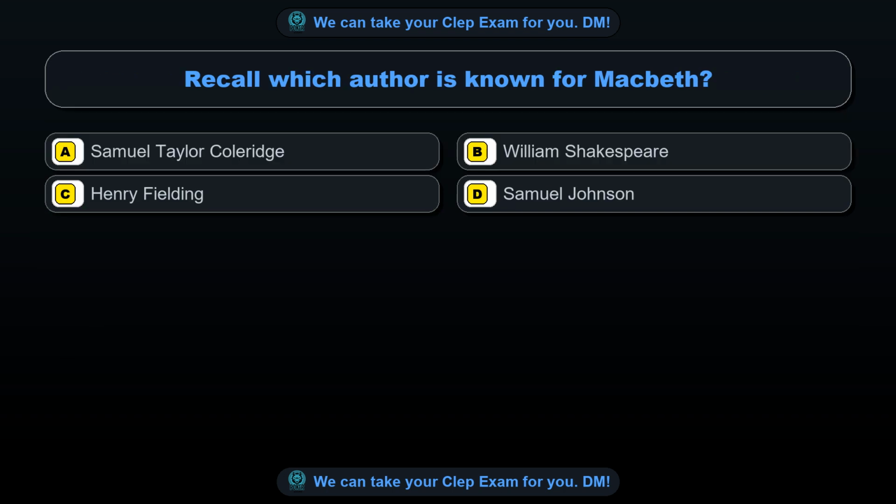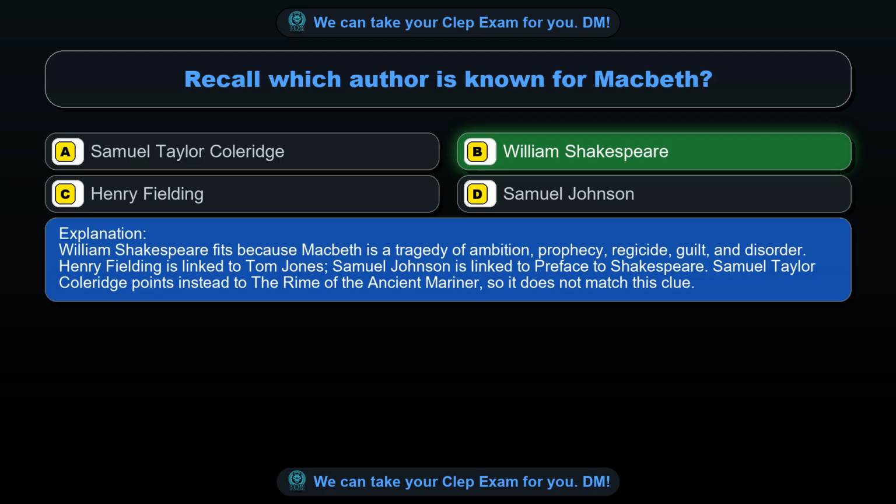Question 3. Recall which author is known for Macbeth? Option A, Samuel Taylor Coleridge. Option B, William Shakespeare. Option C, Henry Fielding. Option D, Samuel Johnson. The correct answer is option B, William Shakespeare. William Shakespeare fits because Macbeth is a tragedy of ambition, prophecy, regicide, guilt, and disorder.